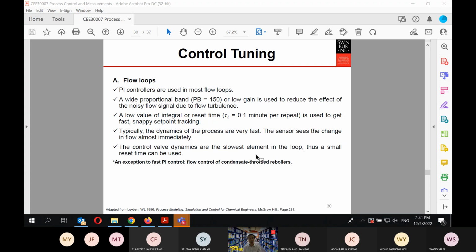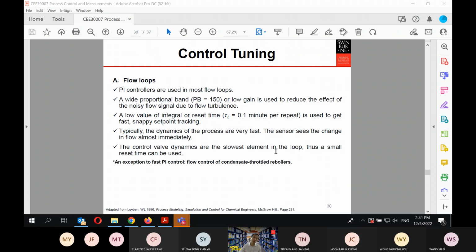These are some of the rules of thumb for flow loops. Normally we use a PI, with a wide proportional band of about 150, or low gain, and a low value of integral or reset time, about 0.1 minute per repeat. The dynamics of the flow loop are normally very fast. The control valve dynamics are the slowest element in the loop, thus a small reset time can be used. An exception to the fast PI control is flow control of condensate throttle reboilers.